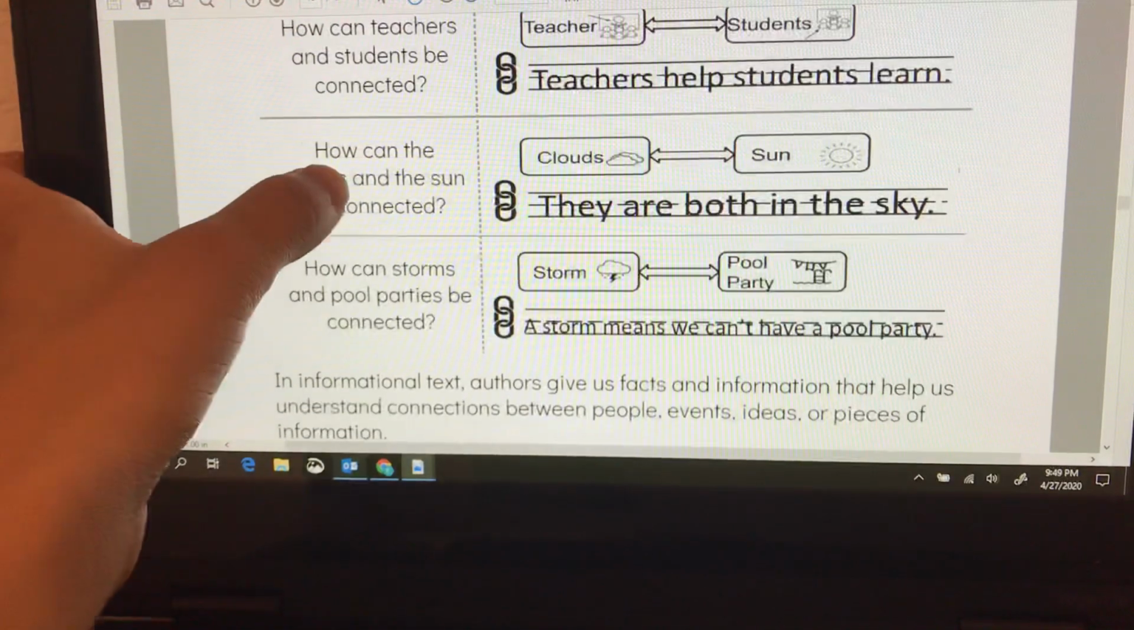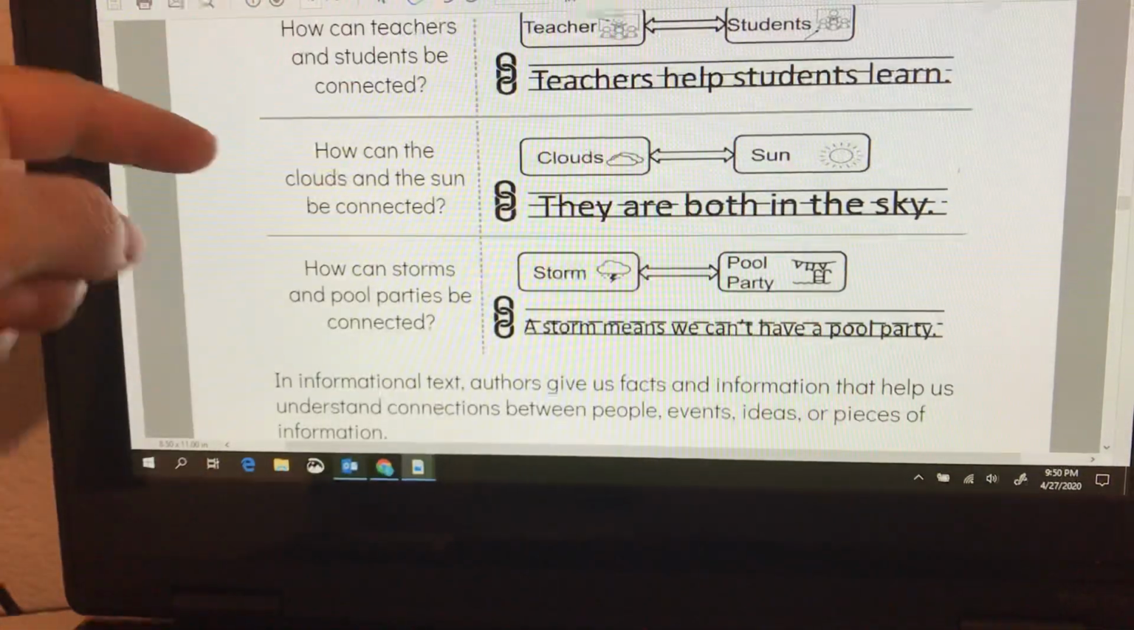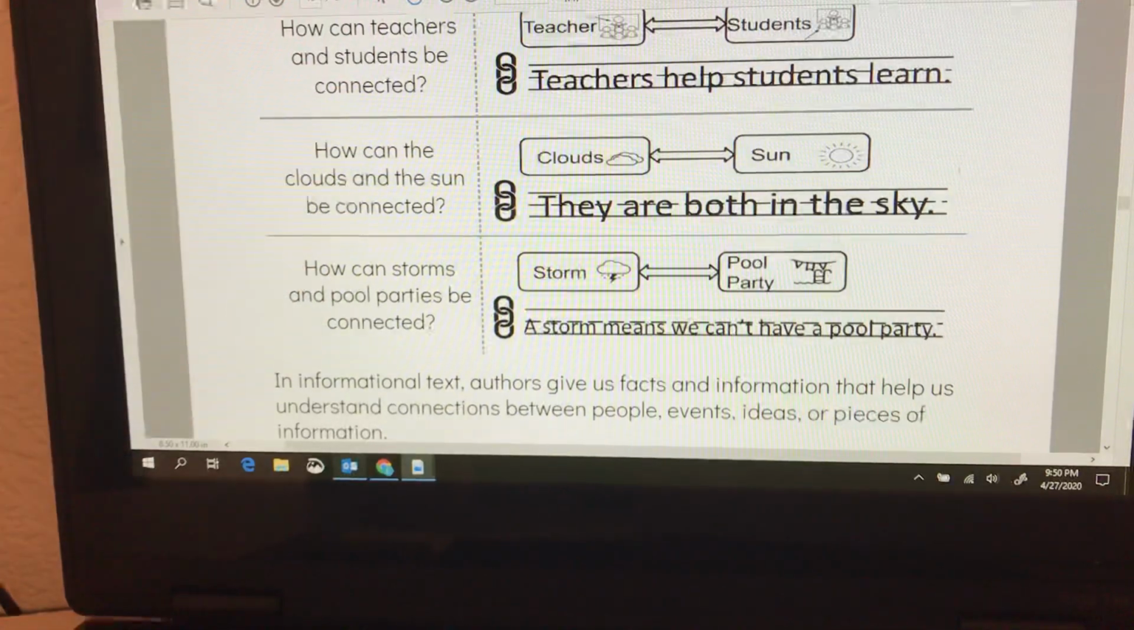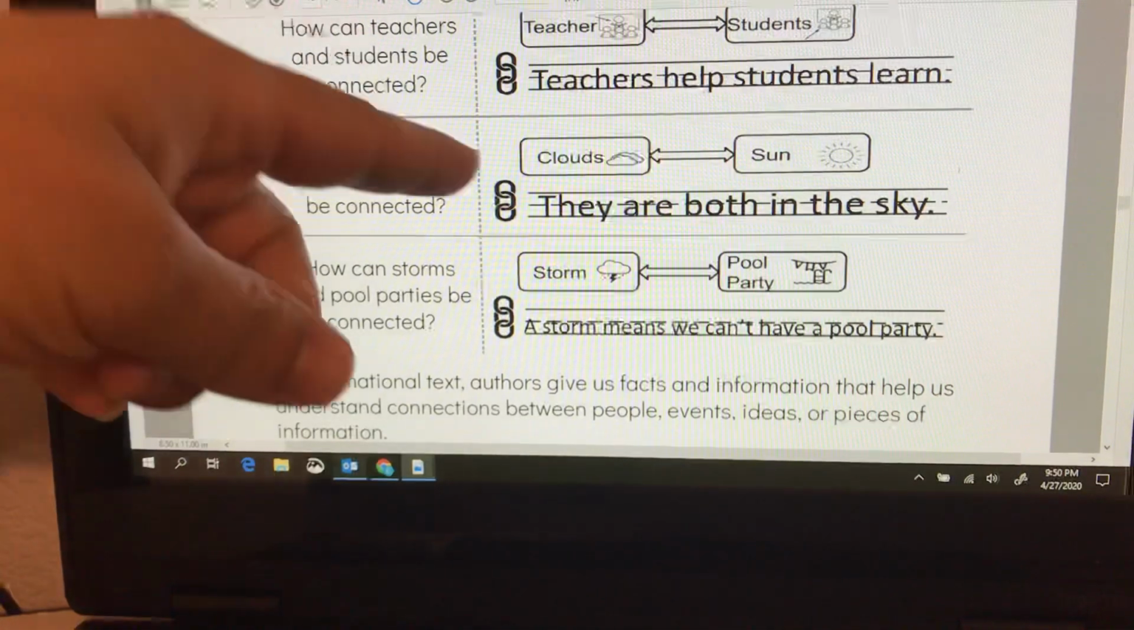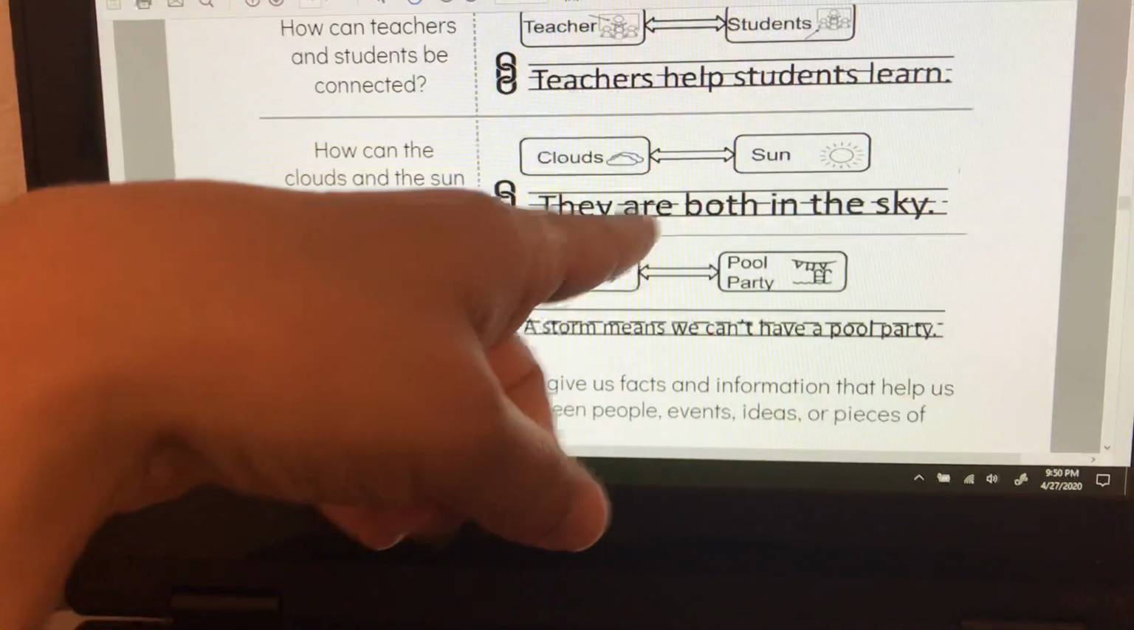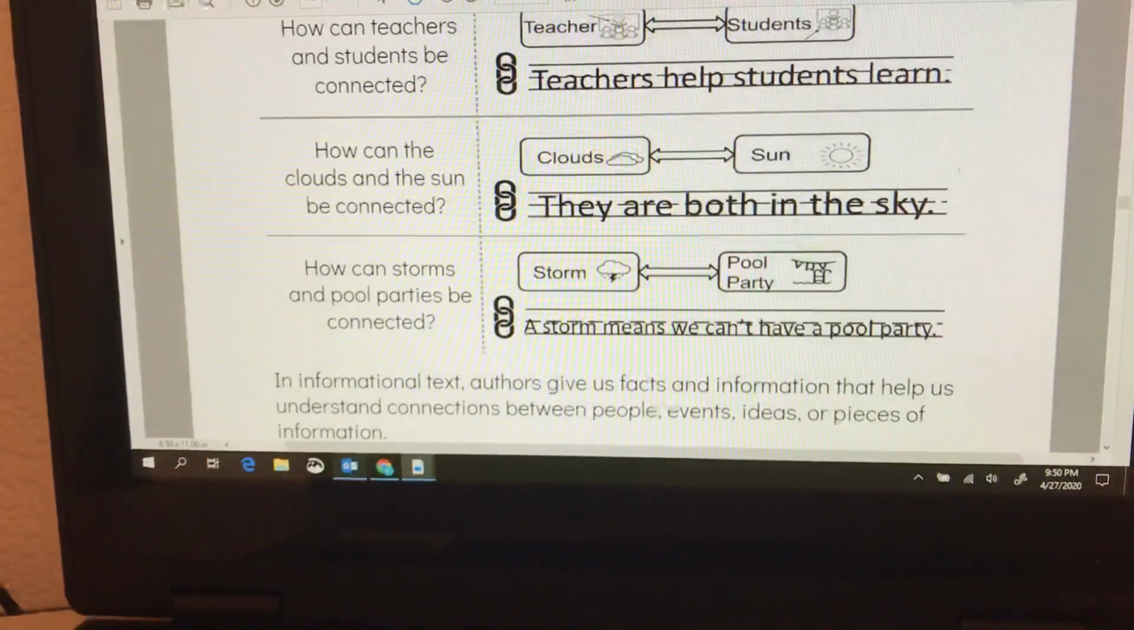All right, let's look at clouds and sun. How can clouds and the sun be connected? Clouds and sun are not people, they are two things. So ask yourself, how are these two things connected? They thought of an idea. They are both in the sky. Can you think of another way they might be connected? What do you know about both of them?